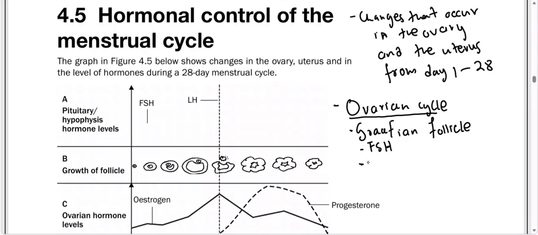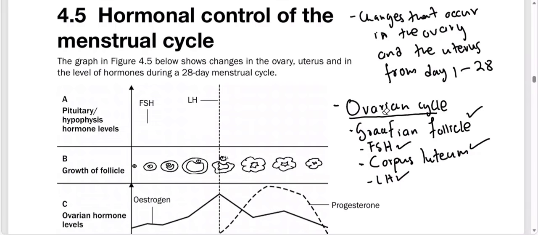And also we have the corpus luteum that has been formed by which hormone? LH. So in the ovarian cycle we have the production of the Graafian follicle under FSH, and the production of the corpus luteum under LH.